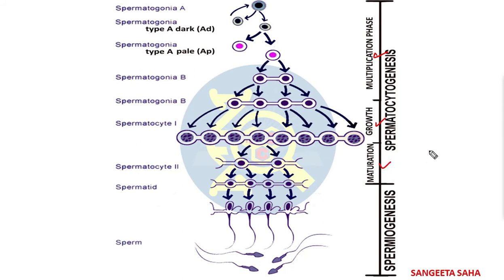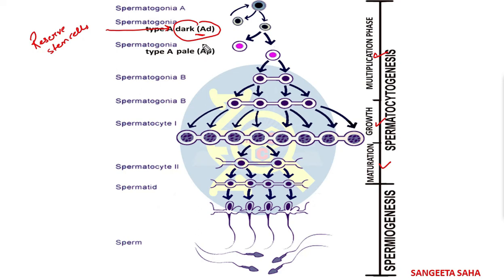Now, before we go into detail about this, we need to know that there are three types of spermatogonia. The first one is the type A dark spermatogonia, this one. These are the reserve stem cells. Clear? These cells do not directly participate in producing sperms. What they do, they actually serve to maintain the supply of the stem cells for the spermatogenesis.